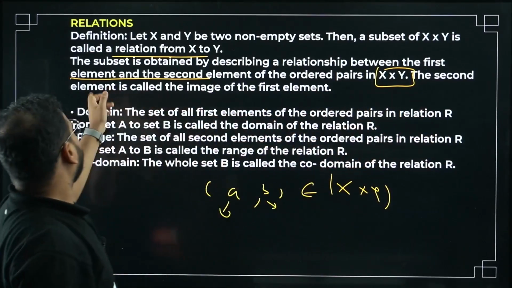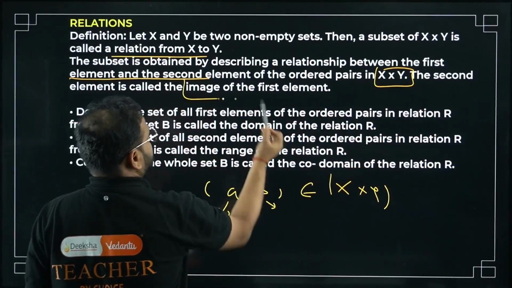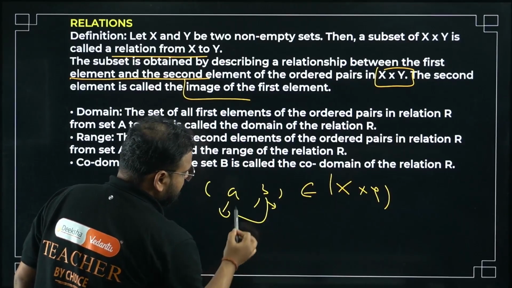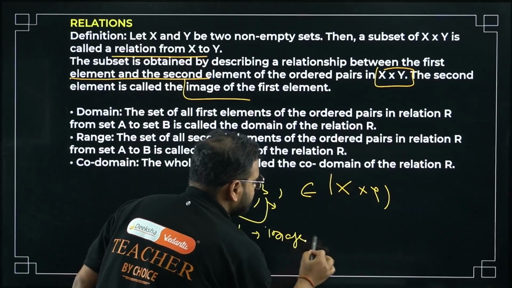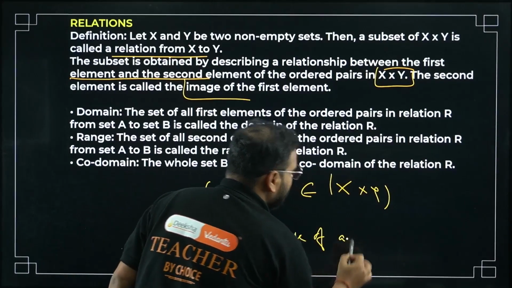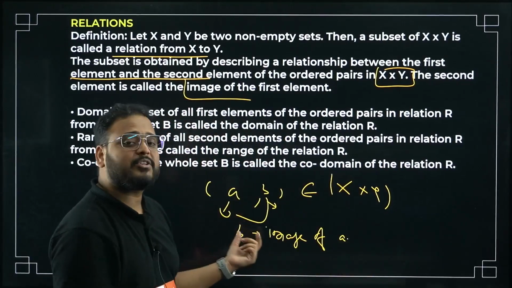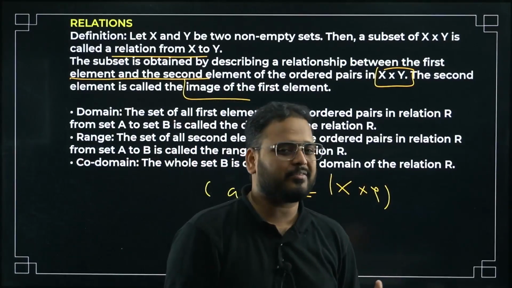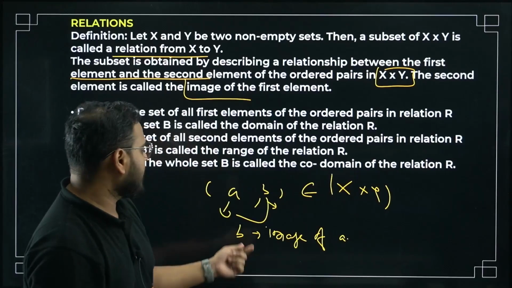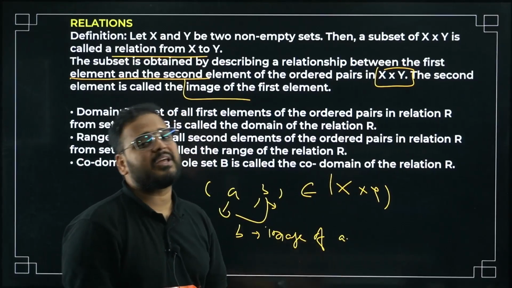The second element is called the image. Means this part is called the image of A. So B is called what? Image of A. Remember this? We also used to call A the pre-image of B in functions, right? I explained this when I was teaching you the PU2 part of relation and function a little bit. B is the image of A and A is the pre-image of B.